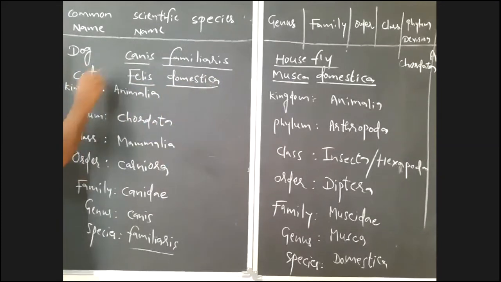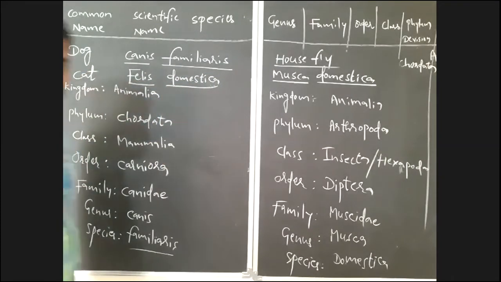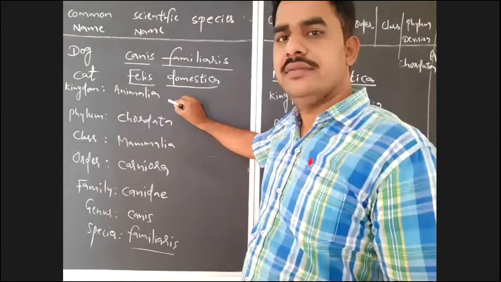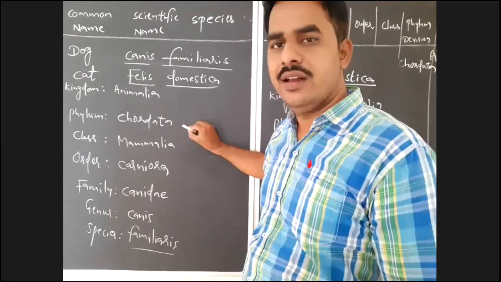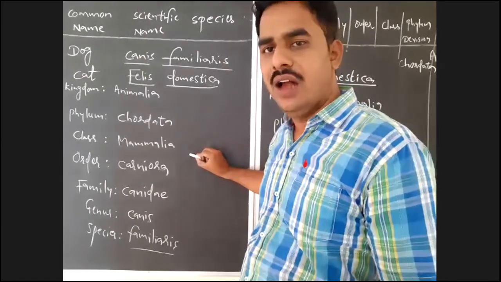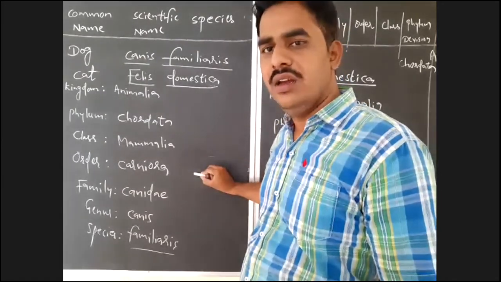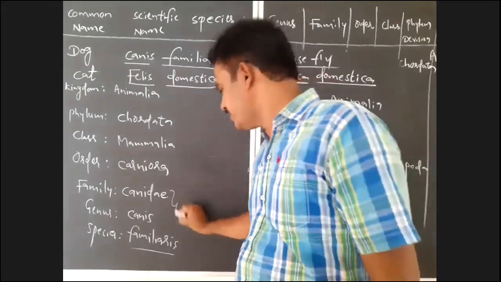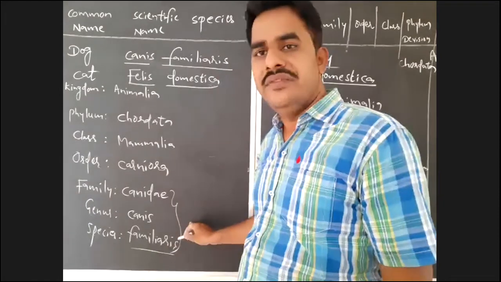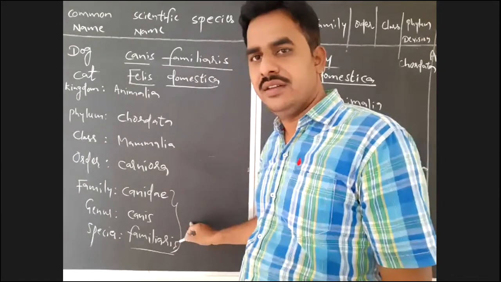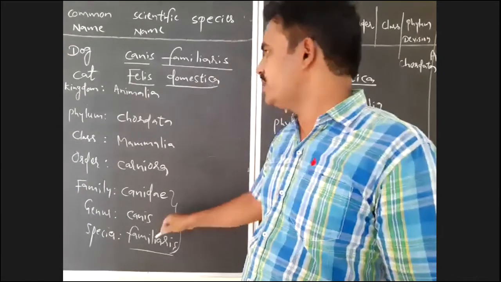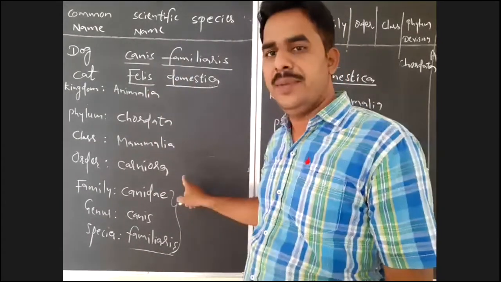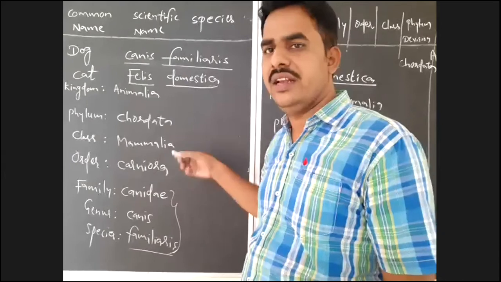So, what is the systematic position of cat? Same. Kingdom Animalia, phylum Chordata, class Mammalia, order Carnivora, family Felidae. These three change. Family Felidae, right? And what is the genus? Felis. What is the species? Domestica. Family Felidae. Like that, you will write for many animals.